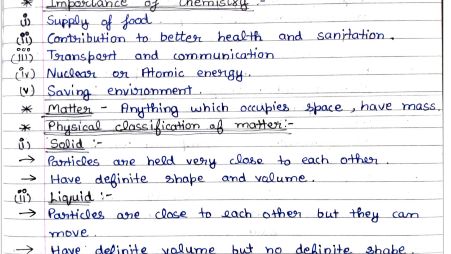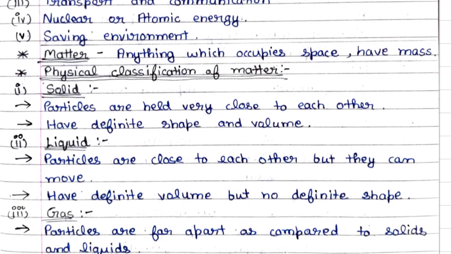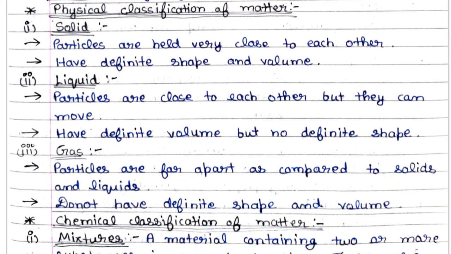So, as we know, there are three physical states of matter. First is solid, second is liquid, and third is gases. Solid: particles are held very close to each other. They have definite shape and volume. We know that like a rigid body, like a pen you can take, pen particles are very tightly packed. So it has a very definite shape and volume. And the particles are very close to each other, like they are packed.